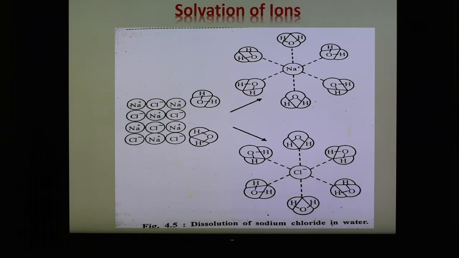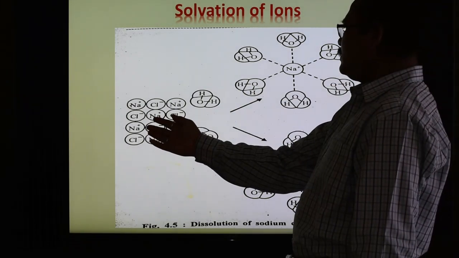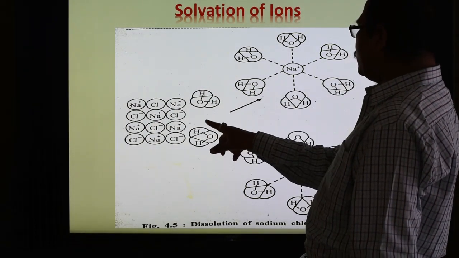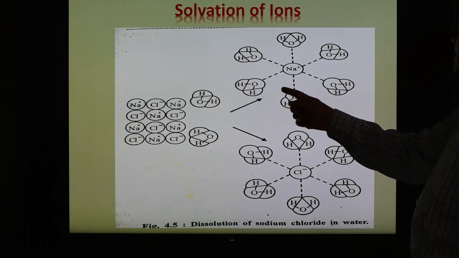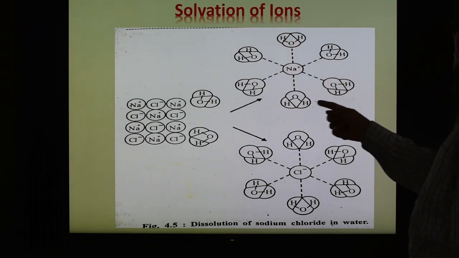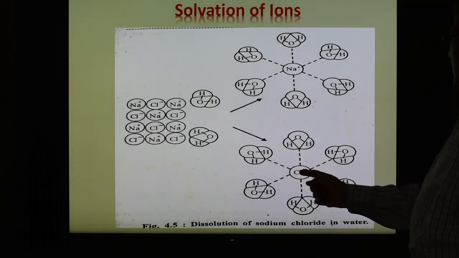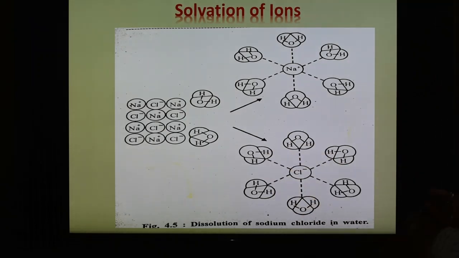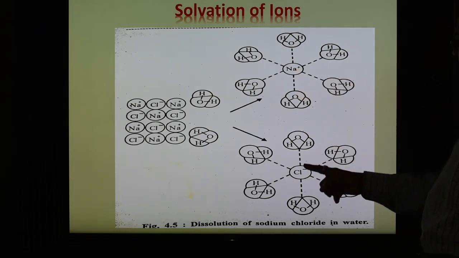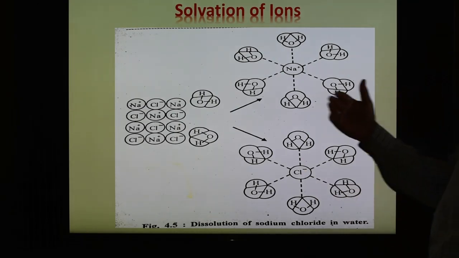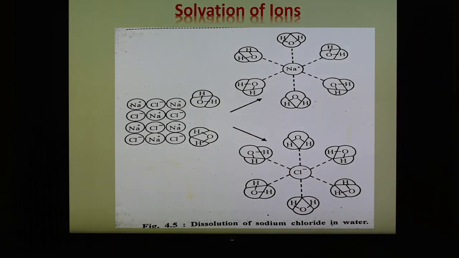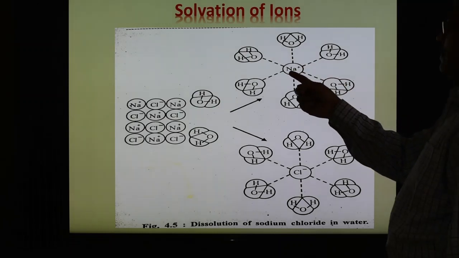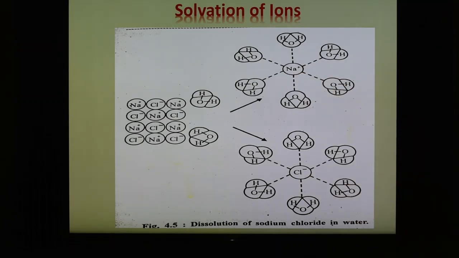In the next slide, when sodium chloride NaCl is added in the polar solvent water, two processes start. In one process the sodium ion is surrounded by some definite number of water molecules, and in the other the chloride ion is also surrounded by some definite but unknown number of water molecules. This is known as solvation of sodium ion, and this is known as solvation of chloride ion. So when solid NaCl is added in the polar solvent water, the two ions, sodium ion and chloride ion, get separated, and then solvation of sodium ion and solvation of chloride ion can take place.